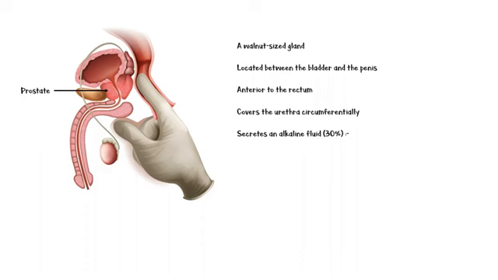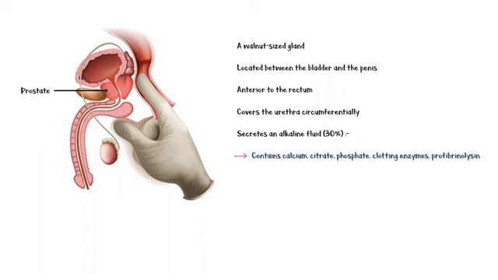The prostate is a walnut-sized gland located between the bladder and the penis of men, anterior to the rectum. It wraps around the urethra and covers it circumferentially. It secretes an alkaline fluid, which makes up 30% of the total volume of semen. This fluid contains calcium, citrate, phosphate, clotting enzymes, and profibrinolysin.